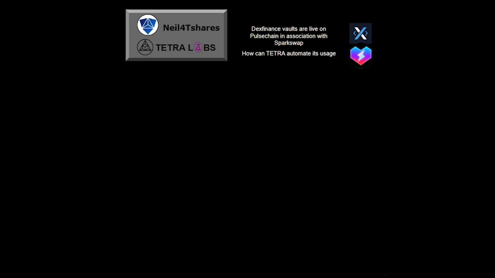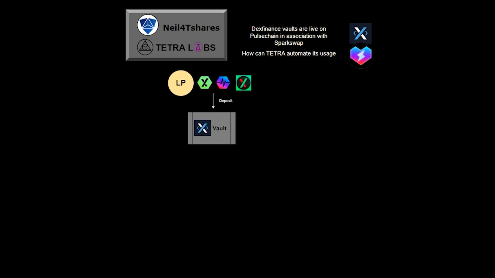Okay, now let's take a look at how TETRA can manage a strategy utilizing DexFinance and Sparkswap's tools on the blockchain. So, as we saw before, you have different tokens you can put into the vault to start earning yield. So we have Pulse, PulseX Inc., and maybe some LP with either of these pairs. You can insert them into the vaults.